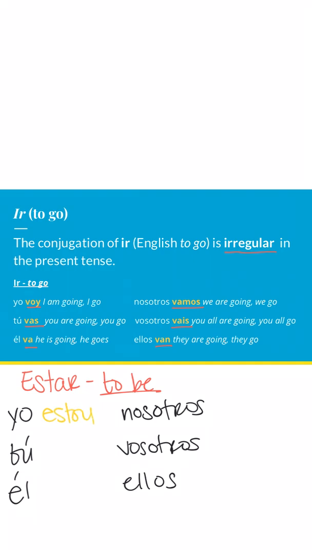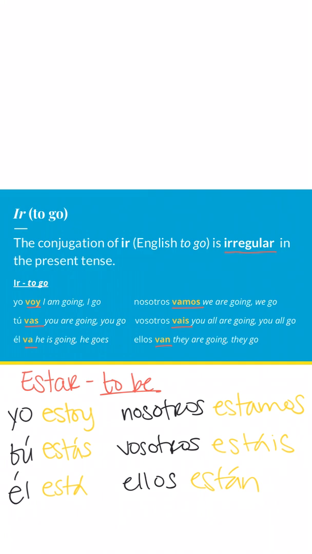It's estoy, tú estás, él está, nosotros estamos, vosotros estáis, and then ellos están.